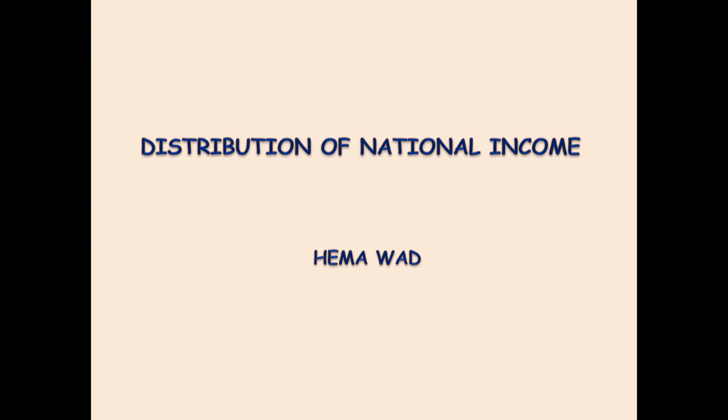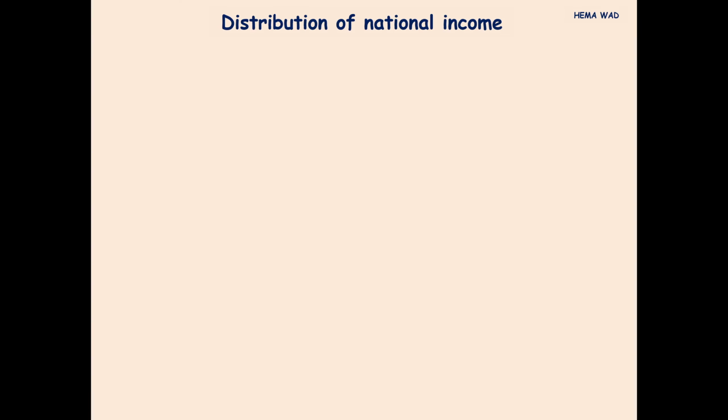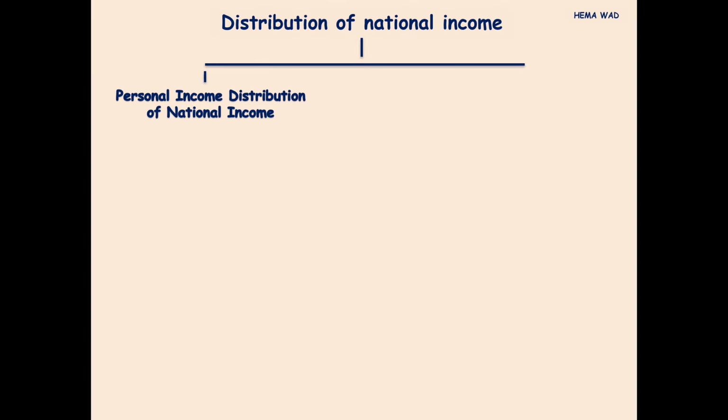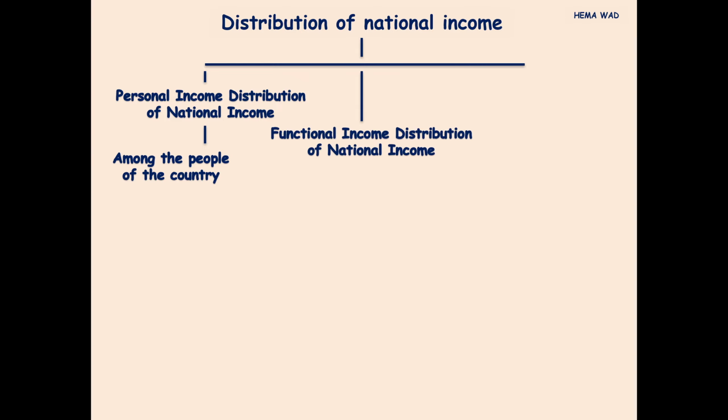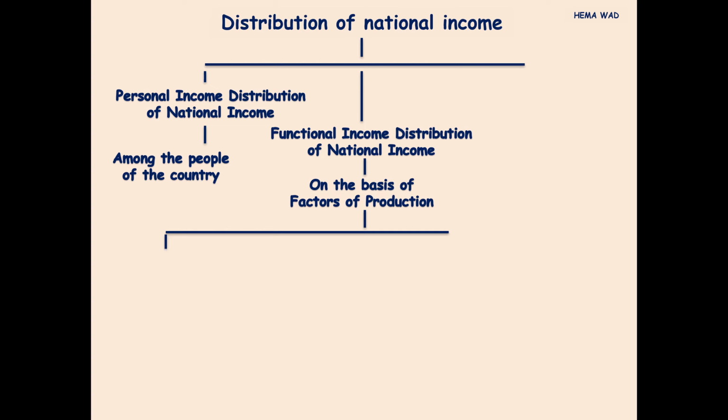Today, let us understand the distribution of national income. The distribution of national income can be considered on the basis of personal income distribution, which is distribution of national income among the people of the country, functional income distribution of national income, which is the distribution of national income between the various factors of production, namely land, labor, capital, and enterprise or organization.